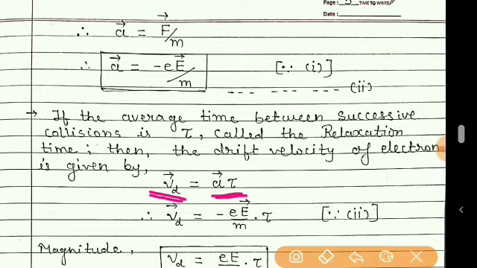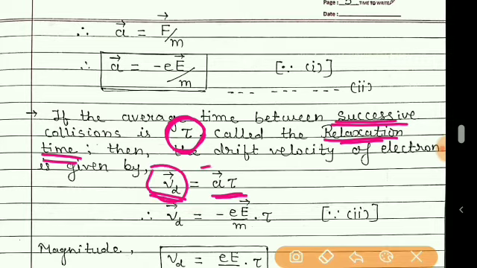But here, between two successive collisions, because as I said, this electron during its motion collides many times, the time interval will be very small, and that time is denoted by the symbol tau, and this tau is known as relaxation time. And so drift velocity Vd is given by acceleration into time, that is tau.